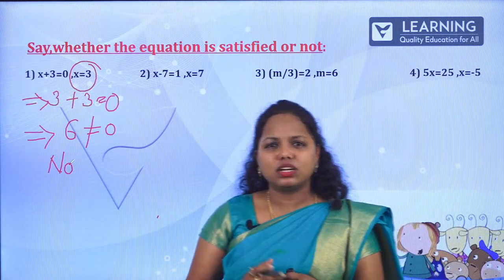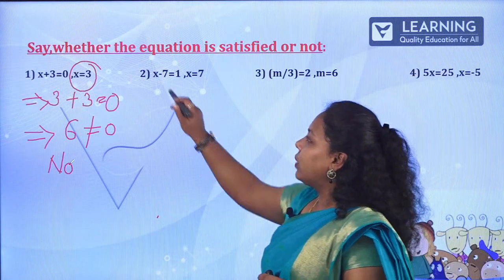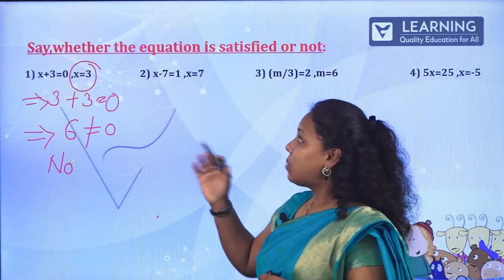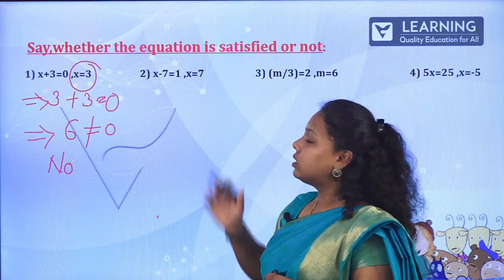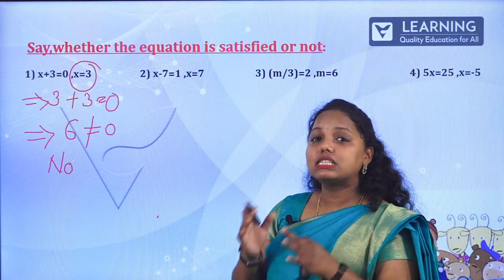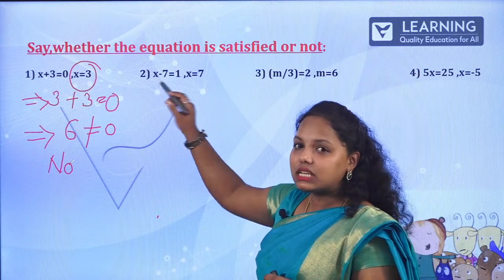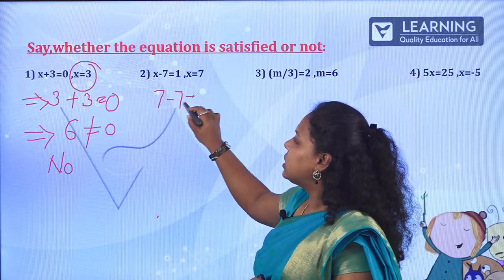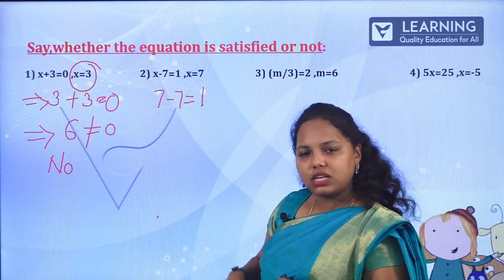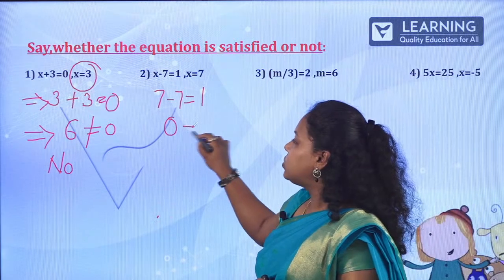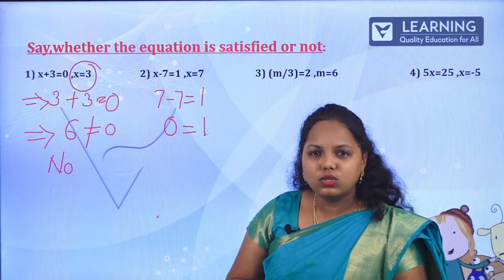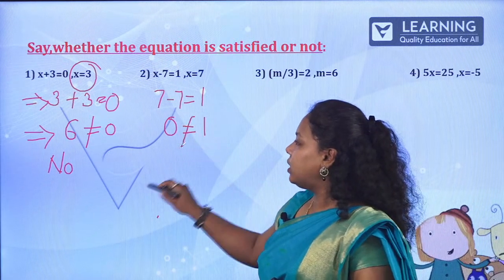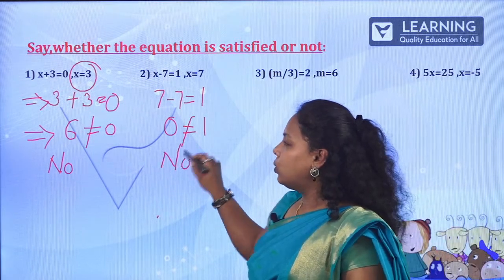Now, let us see which is that question which is satisfying. Now, x minus 7 is equal to 1. The value of x is 7 over there. Wherever x is there, substitute that value. So, 7 minus 7 is equal to 1. 7 minus 7, 0 equal to 1. Is 0 equal to 1? No. So, not equal. So, this is also no over there.